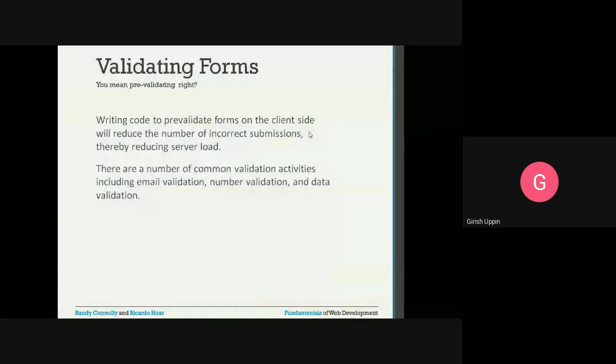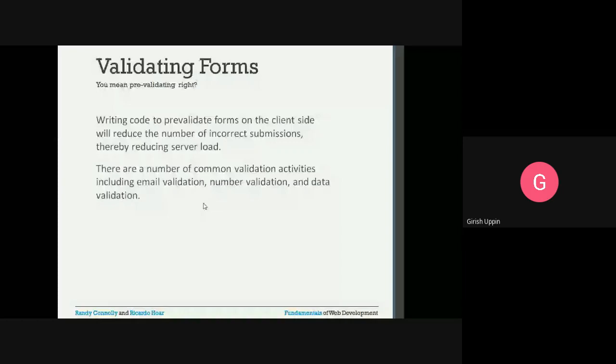Using JavaScript, we are doing all the validations on the client side, so we are not putting additional load on the server. There are a number of common validation activities, including email validation, number validation, and date validation. You already know we went over some of the HTML5 elements, which automatically take care of these kinds of validations.